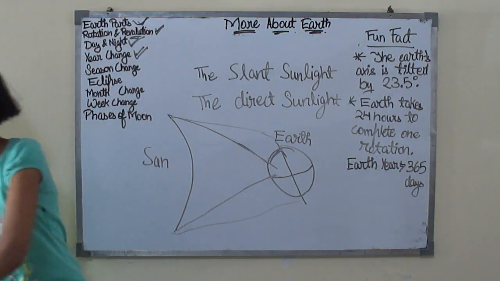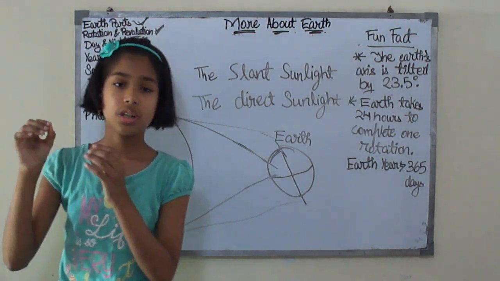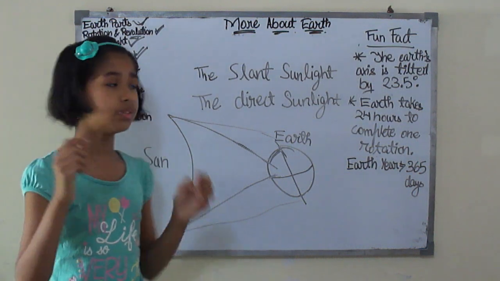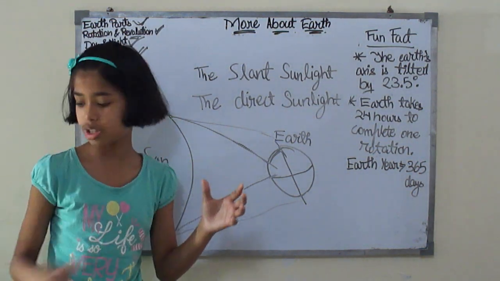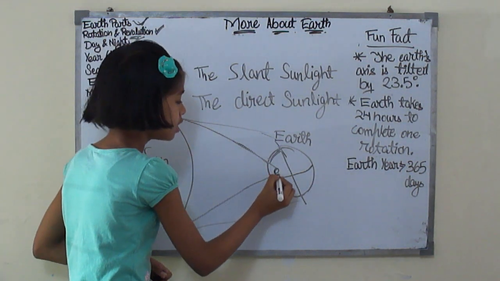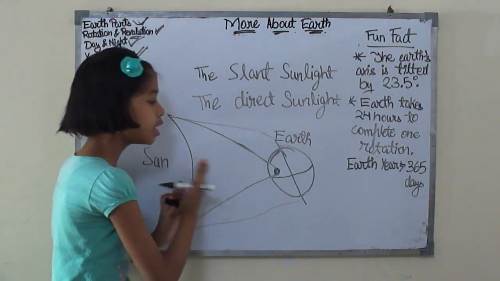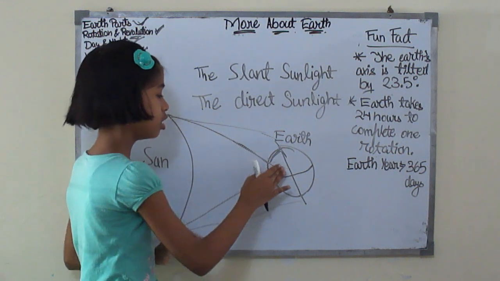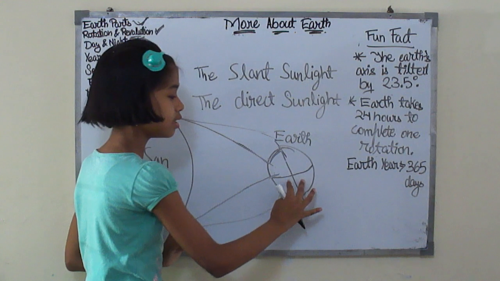That means when you do an experiment, when you light a torch and shine it on anything, you can see that the light is concentrated at a point. The same happens with the sun and the earth. The sun's light is concentrated on the earth at a point here. You can see that this is the northern hemisphere, this is the southern.